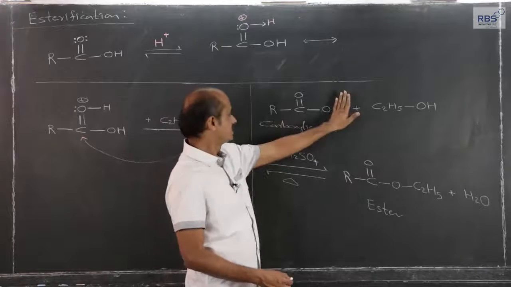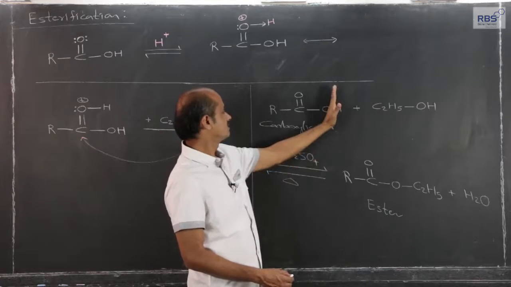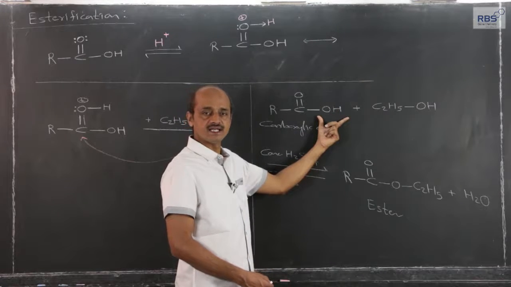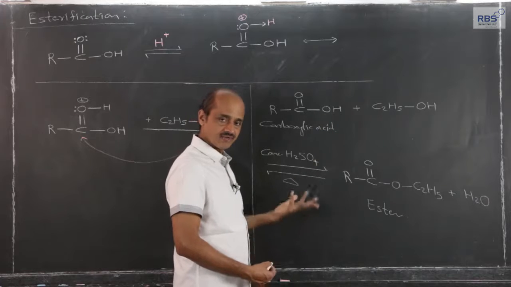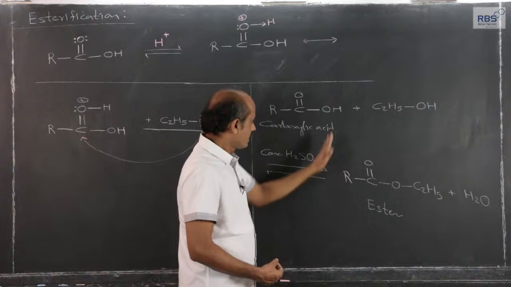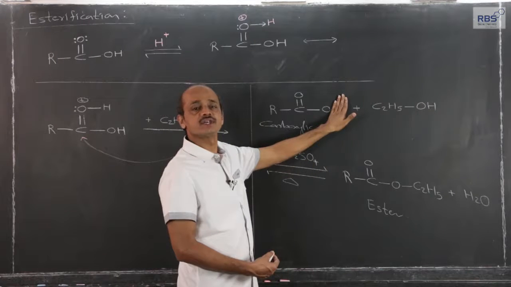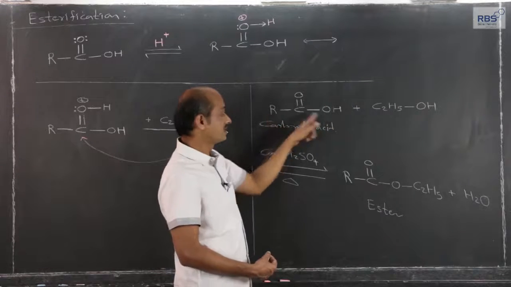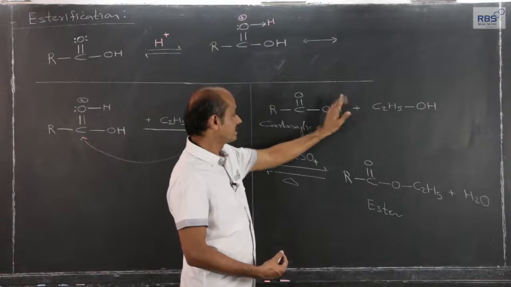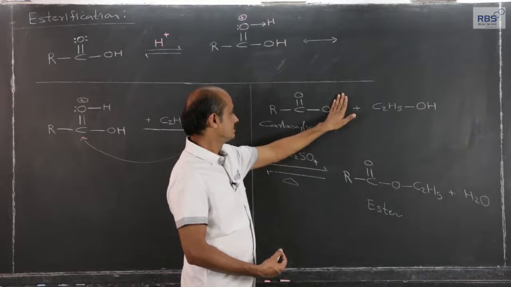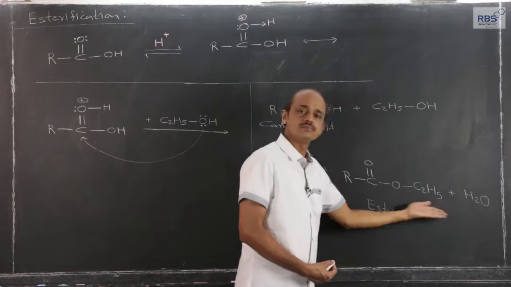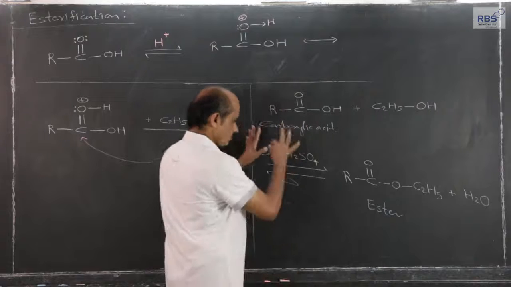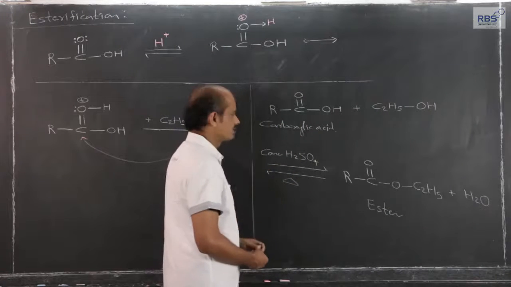In the carboxylic acid, this is the acidic hydrogen atom, because when dissolved in water, hydrolysis takes place here, and a substance which, when dissolved in water, gives free H plus ions is an acid. That is a part we have already considered. If the acidic hydrogen is replaced by the same or a different alkyl or aryl group, the new compound is called an ester. So, this reaction is under consideration.